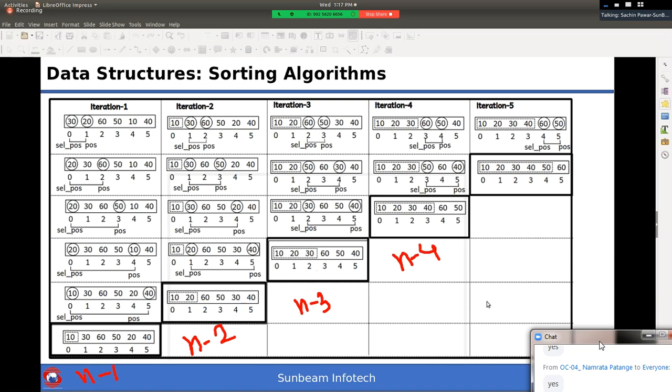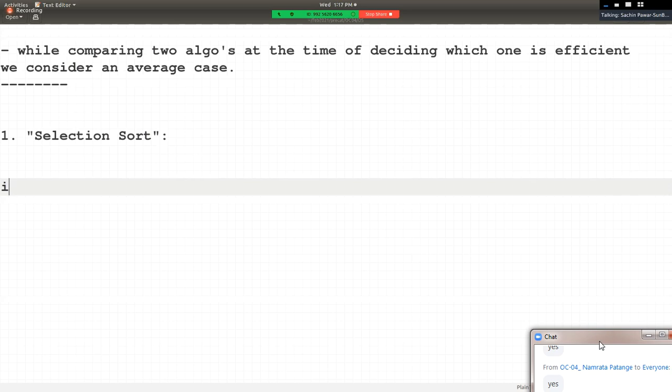Right? It means here we can say in iteration number 1, number of comparisons is equal to n minus 1. That is, can we say order of n minus 1 number of comparisons take place in first iteration? Right? Now, we know that if running time is having any substantive constant, it can be neglected. So it comes out to be how much?